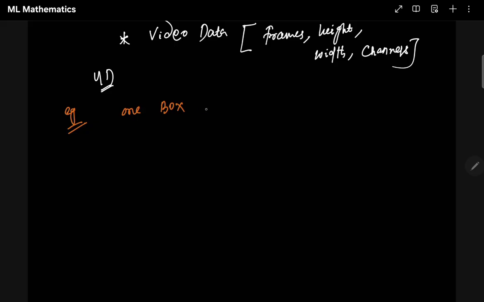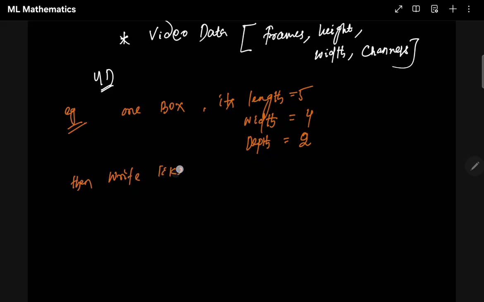In that box, the length is 5, the width is 4, and the depth is 2. Then we can simply write it like 5, 4, 2. Yes or no?